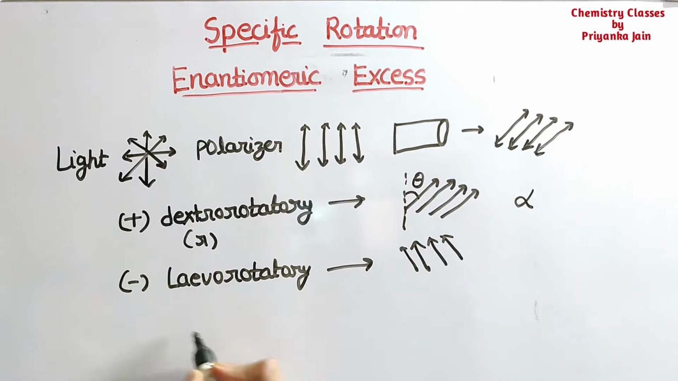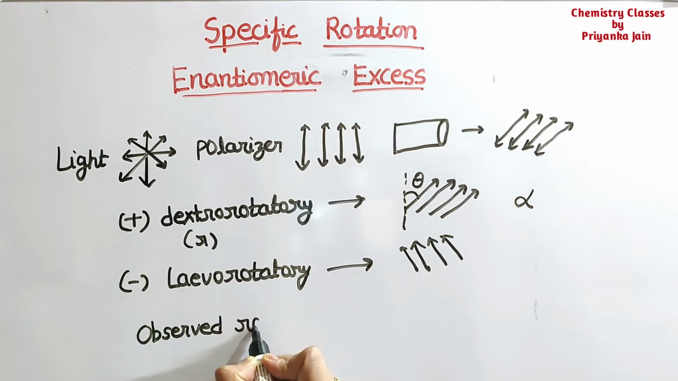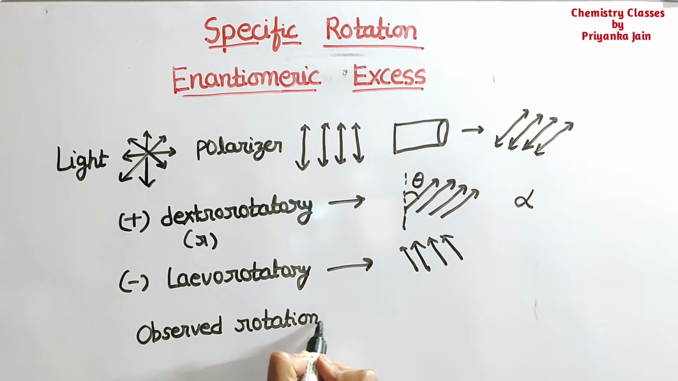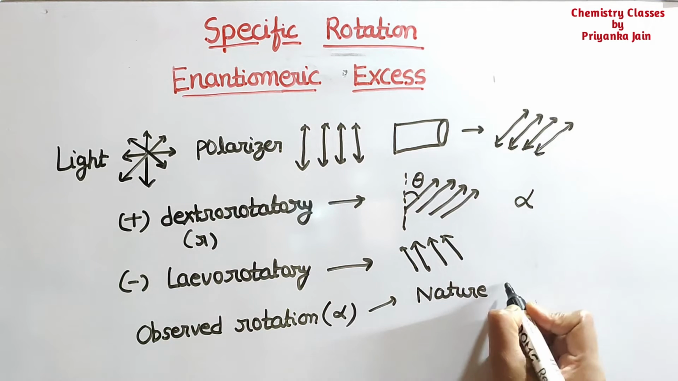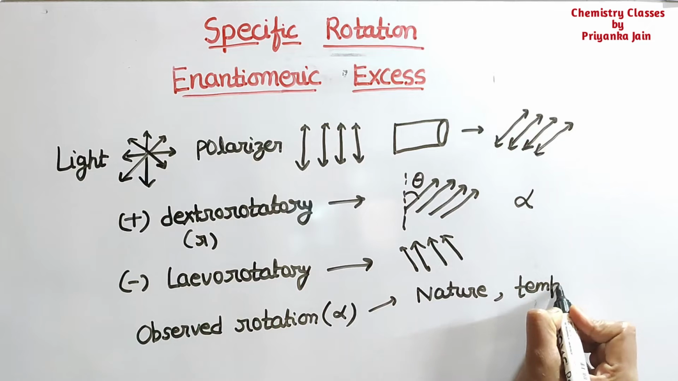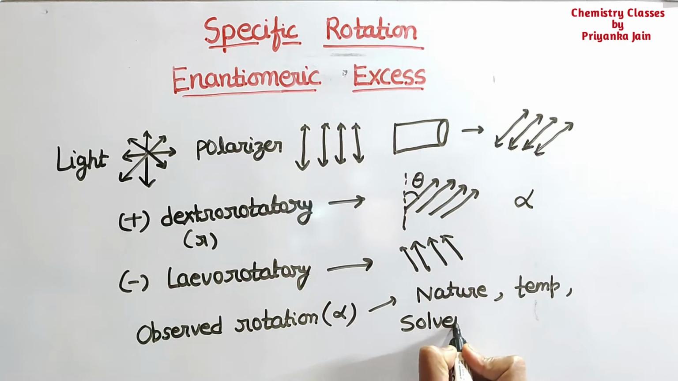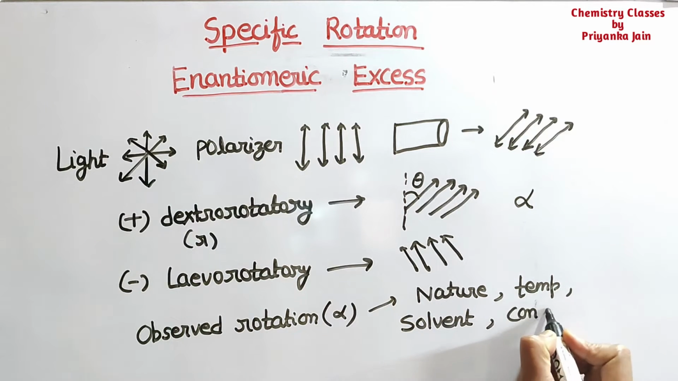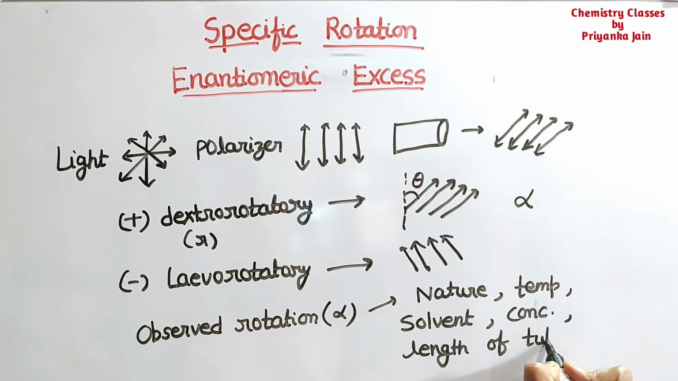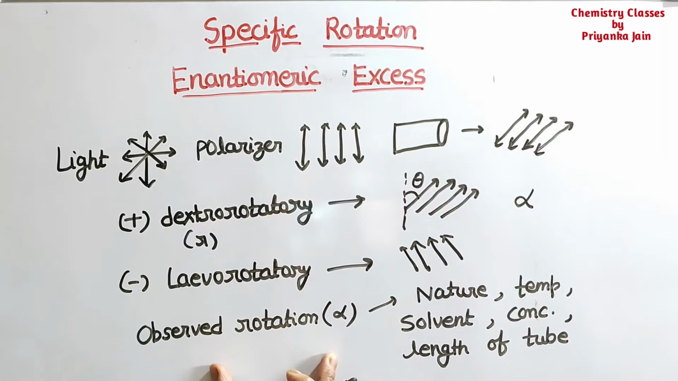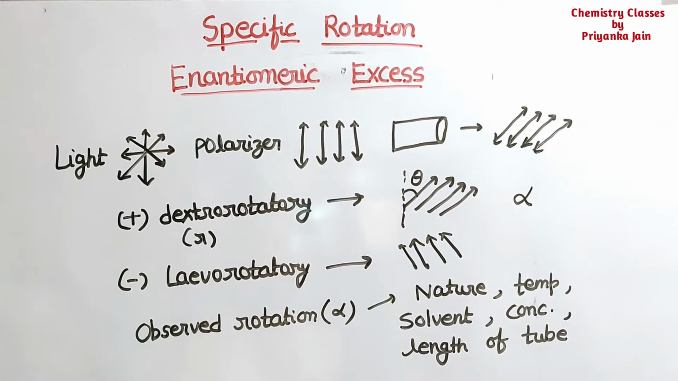It is denoted by alpha and it is called the observed rotation. It depends upon several things: the nature of the compound, the temperature, the solvent, the concentration of the solution, and the length of the tube. So we want a standard unit, and the standard unit for this is called the specific rotation.